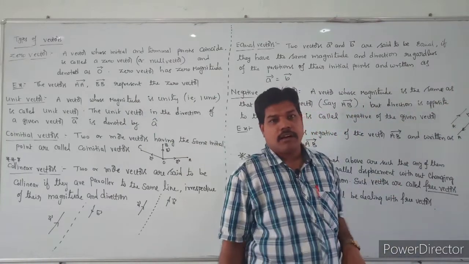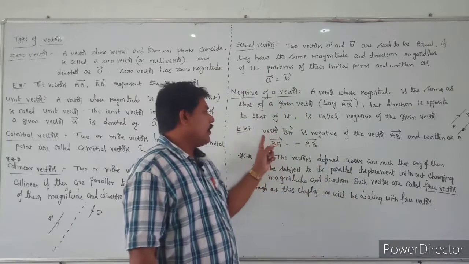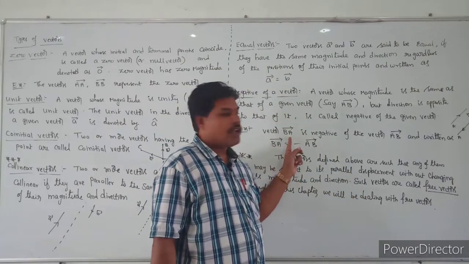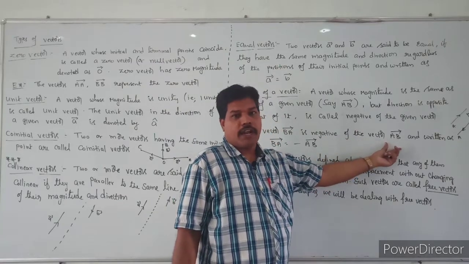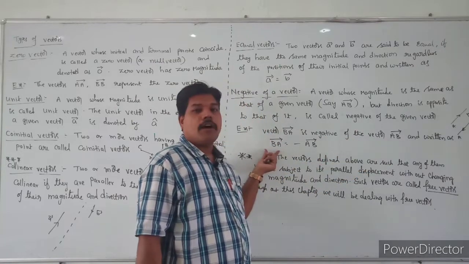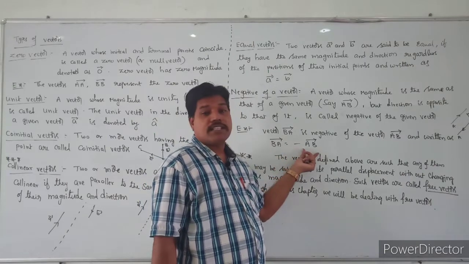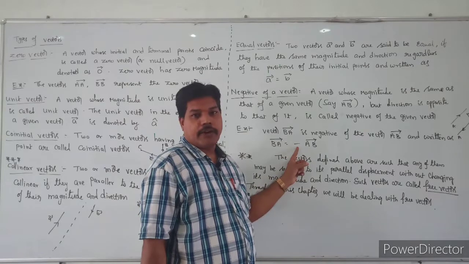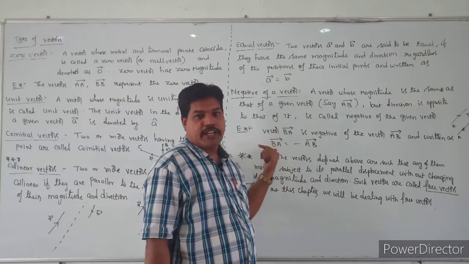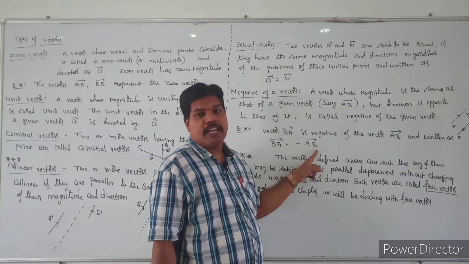So these vectors are called negative vectors. For example, the vector BA bar is the negative of the vector AB bar, and we can write BA bar as minus AB bar. That means if you change the direction, you will get the negative. If you change the direction of AB bar, you will get minus AB bar.